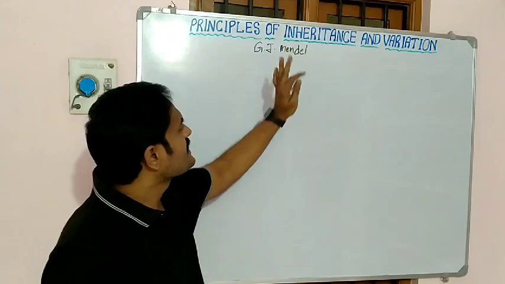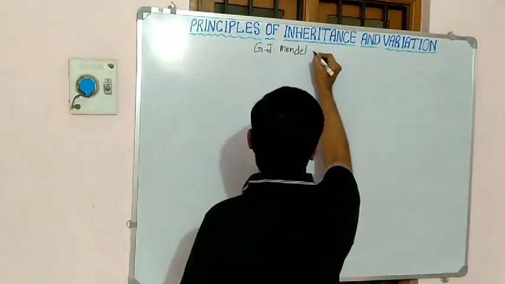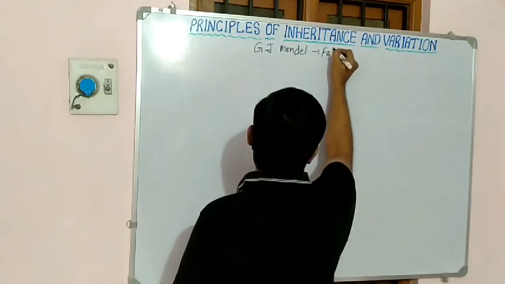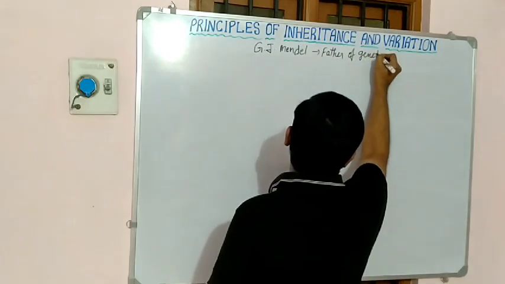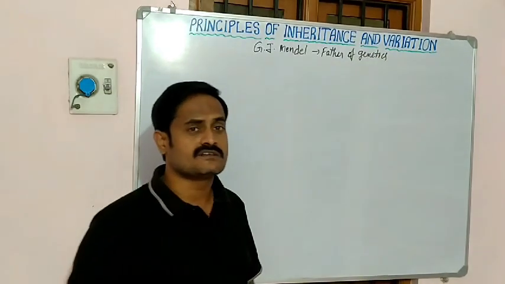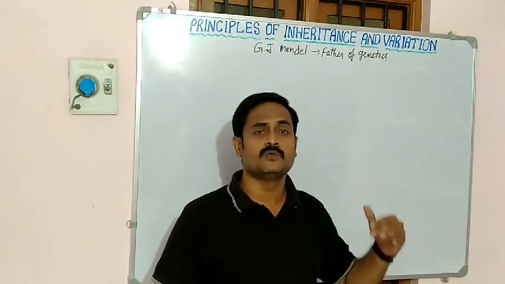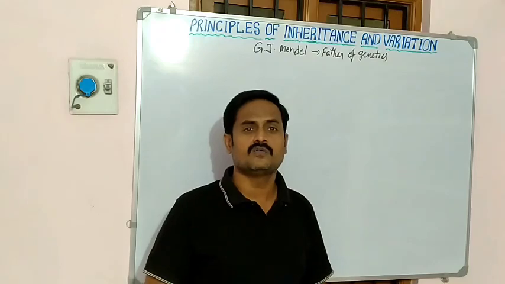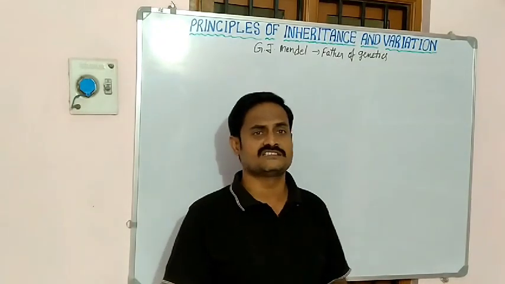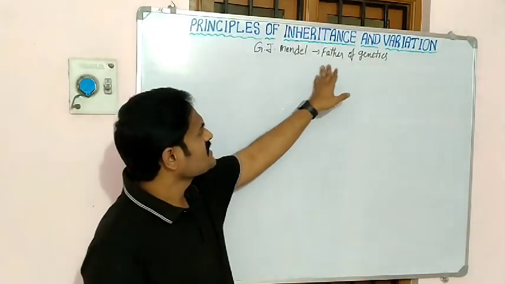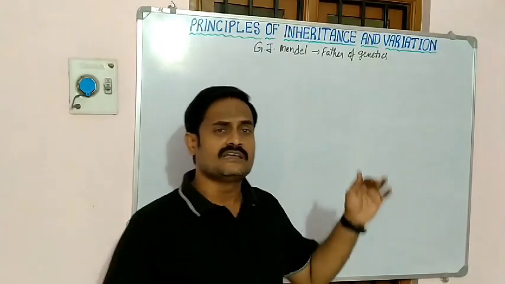He was the father of genetics, and he was the first scientist who discovered the genes. That means he researched on genes, how the characters are transmitted from one generation to another generation.